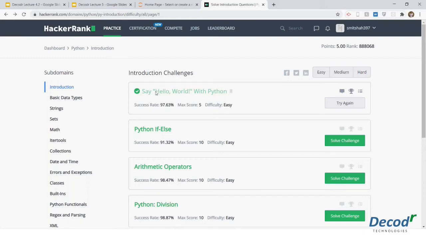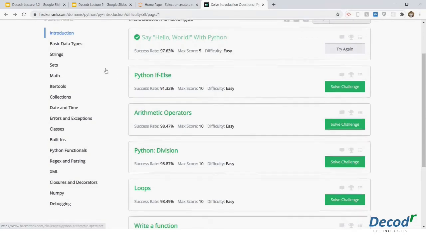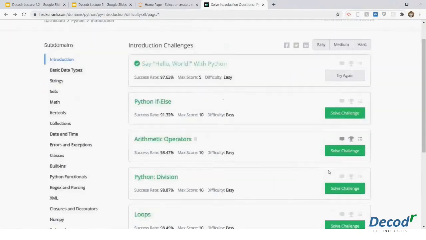So Kranti Kumar, what you have to do is, we'll give you a bunch of topics. We'll say, okay, Python if else, which is in the introduction section, solve that. We'll give you 10 to 15 different challenges per week. Suppose I give you this challenge, arithmetic operations, which is in the introduction section. You just have to click on solve.